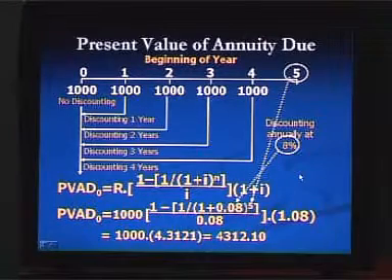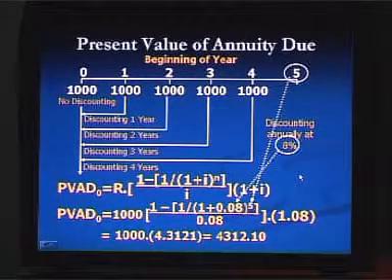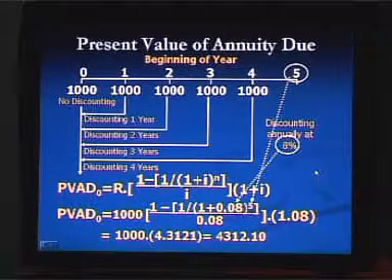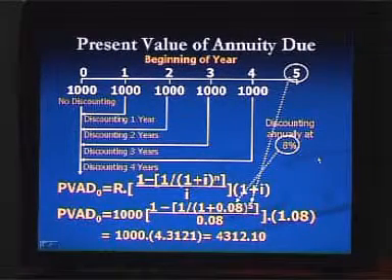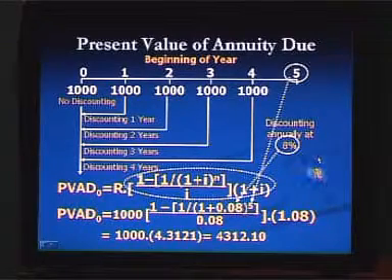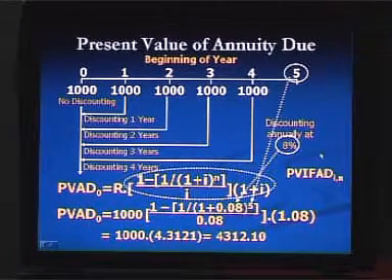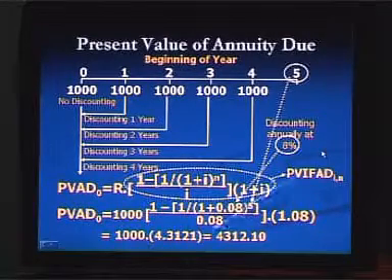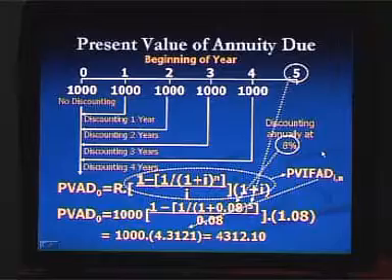So the present value of annuity due is 4312.10, and already you have known that the second part of the formula, this is called present value interest factor of annuity due, and you can directly get this number from the table.